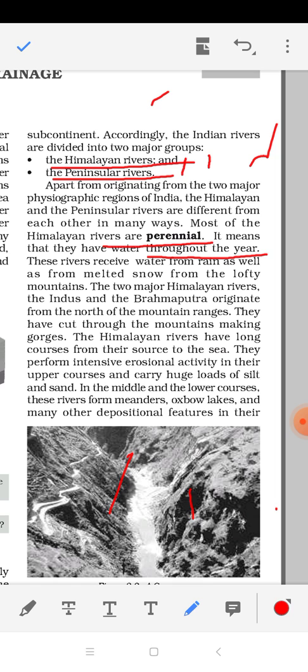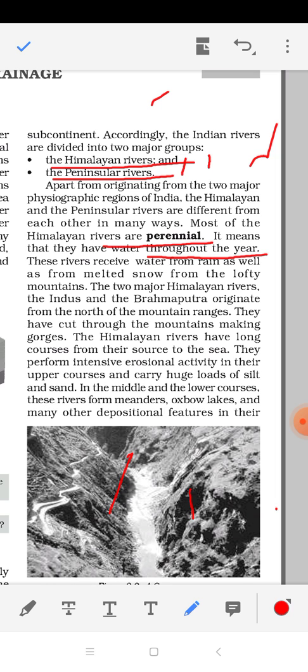They are not carrying, compared to Himalayan rivers, a huge amount of alluvium. So the rivers of the peninsular region are very short. They are not getting water throughout the year. And they also merge with the sea or with the ocean.